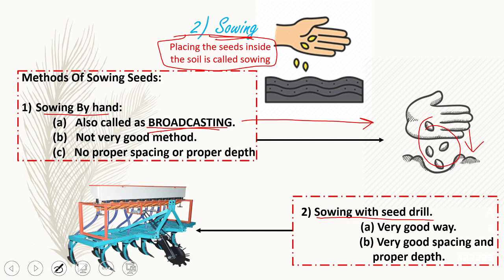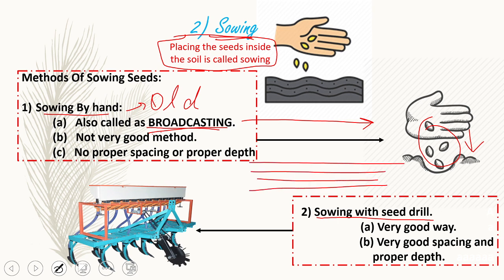Now, sowing by hand is an old-fashioned way of sowing the seeds inside the ground. The reason is, when we pour the seeds inside the ground, let me make the soil. So these are the layers of soil.